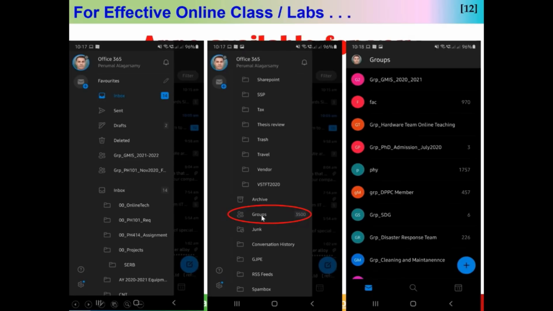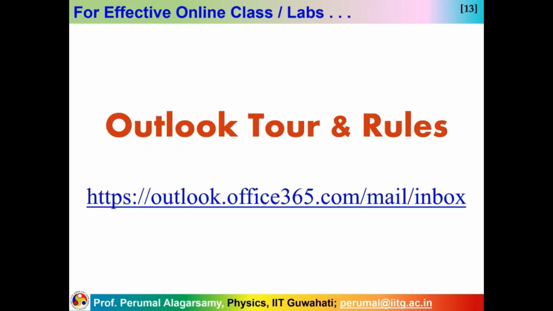But when you see groups, you press it. Under groups, you can see so many groups. For example, I have a faculty group and some hardware setup team for online teaching and so on. So you can see all your information there. So let's see how to proceed. I will explain right from the beginning, one step at a time, so that you can follow it. If you have any difficulty in following, the video will be shortly available after the presentation, and you can look at it on the YouTube of PH101.